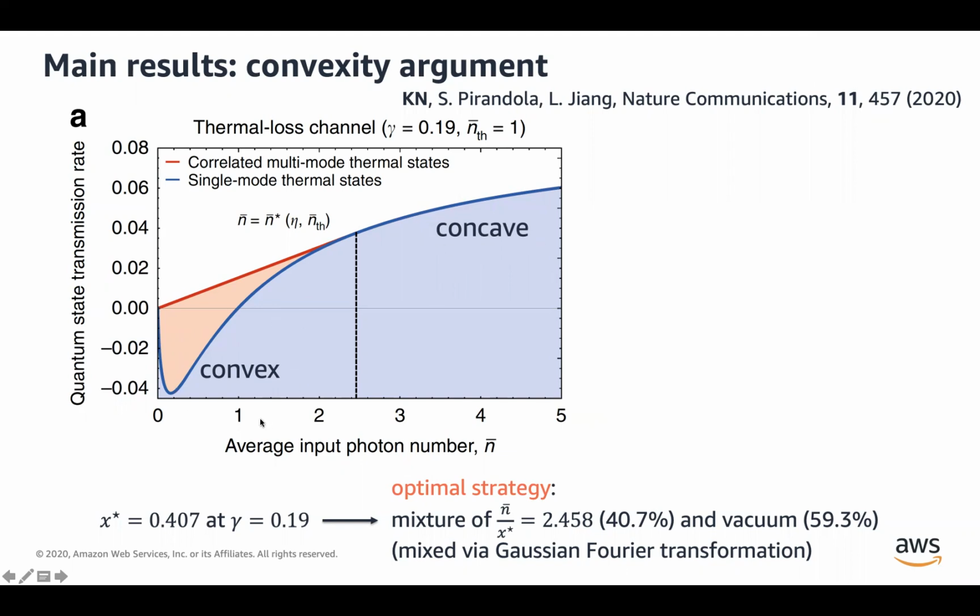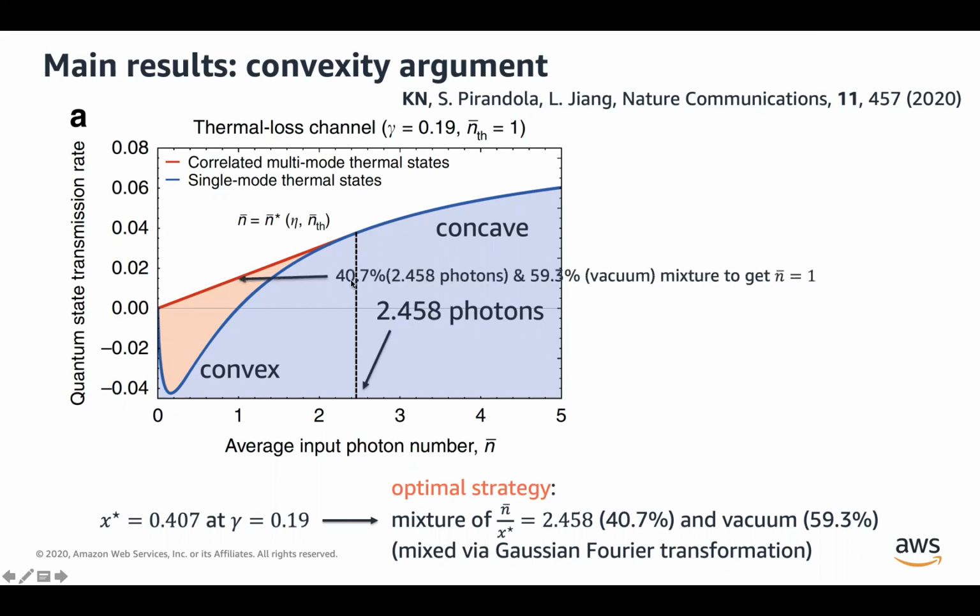And because of this initial convex behavior, there's this non-trivial boundary that is above this blue curve. And if we look at where the non-trivial interception happens, it's happening exactly at this 2.458 photons. And that basically explains why this 41 and 59 mixture is the optimal strategy when we are only allowed to use 1 photon on average.